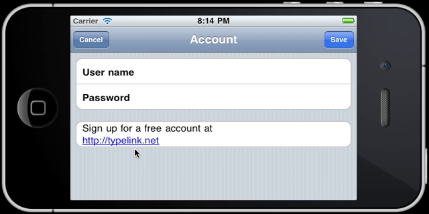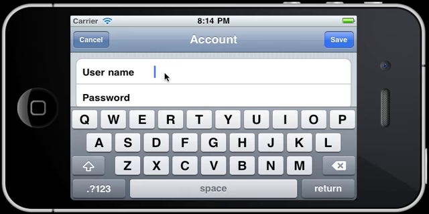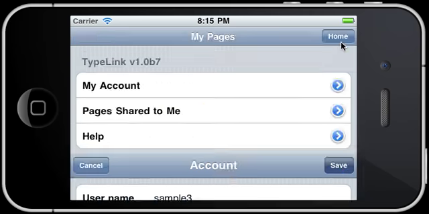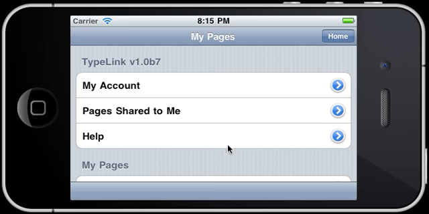Once you've signed up, go ahead and enter your username and password here. You are going to see a password really quick underneath here if your eyes are quick. But I'll be changing that password after the fact, so don't go to the real typelink.net and try to log in using it. All right. Enter my username, enter my password. I'm going to click Save, and then it's going to save my user account.